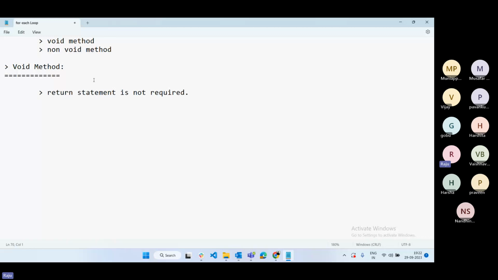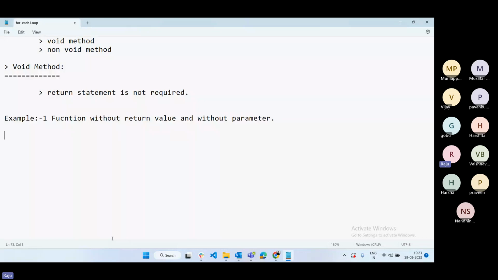After completing our core logic, do you want to expect anything from that method? Then you have to define a non-void method. If I don't want to expect anything, I simply run that method, and once it has executed, we can ignore that transaction. That is something like a void method. Let's see the different types of void method. Example 1: function without return value and without parameter. That is the first method.